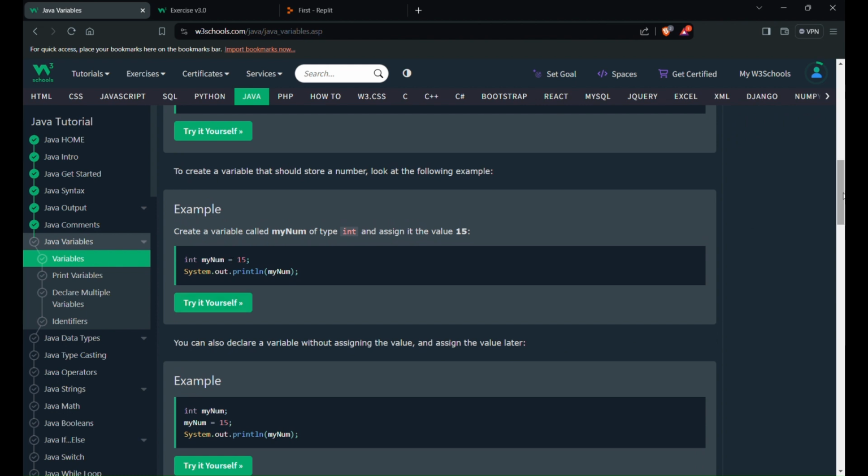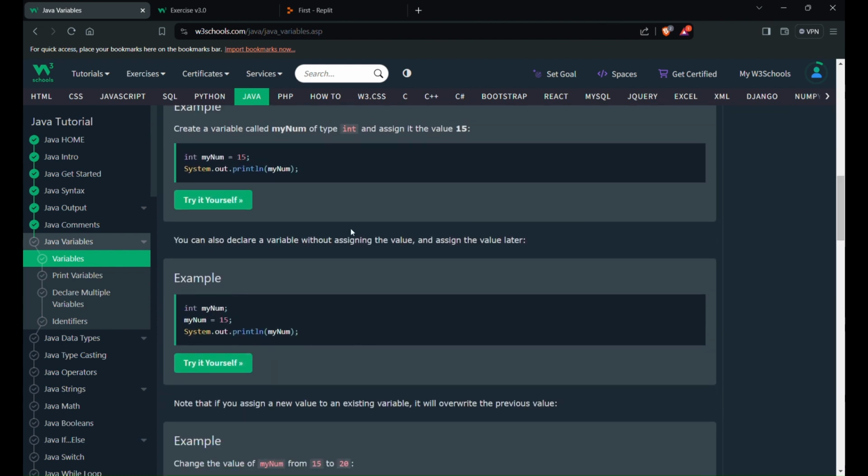Then you can also declare a variable without assigning a value and assign the value later. First we declare int myNum, then we assign myNum = 15. This is also a way of declaring a variable, and the answer will be the same, 15.